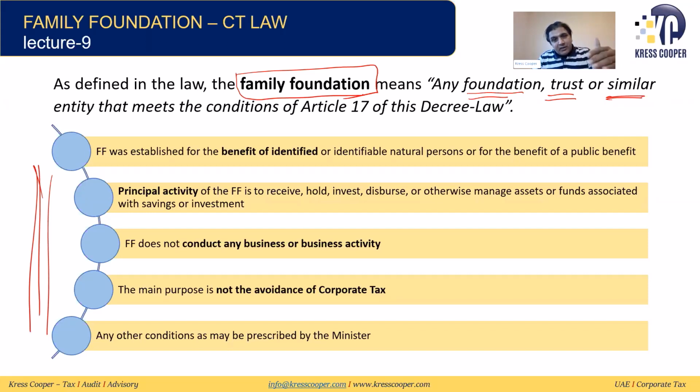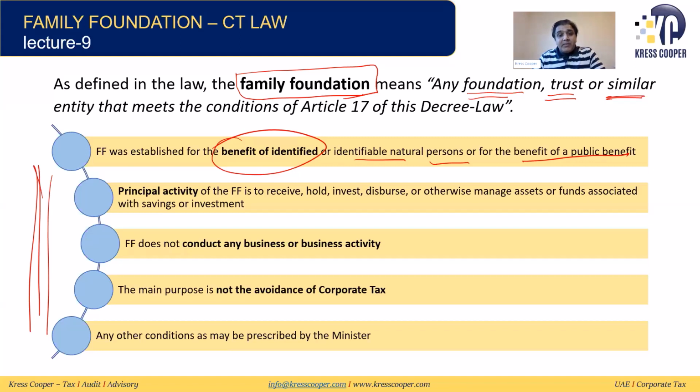From here onward, on our next slide, there is no difference between trust and foundation. We will treat them as a family foundation. This family foundation includes foundation as well as trust. So these are the conditions. First, the family foundation was established for the benefit of identified or unidentified natural persons, or the benefit of the public. So this trust, this foundation has been set up for these benefits. Second, the principal activity is to receive, hold, invest, disburse, or otherwise manage assets or funds associated with savings and investment, which we already discussed. This is the primary activity. Third, the family foundation doesn't conduct any business or business activity, which we already discussed. The main purpose is not to avoid the corporate tax.